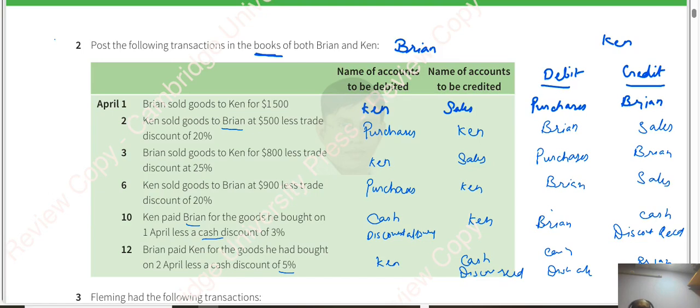We'll prepare the ledger accounts. I will give it as an assignment to you, so you can try on your own. Let me see, and I will discuss this in the next class.